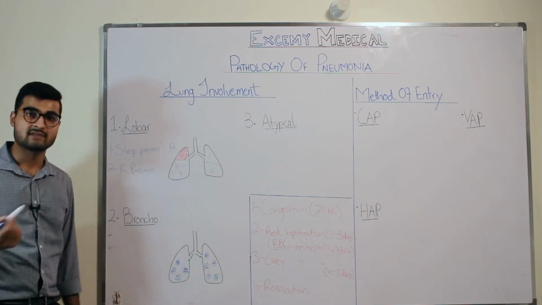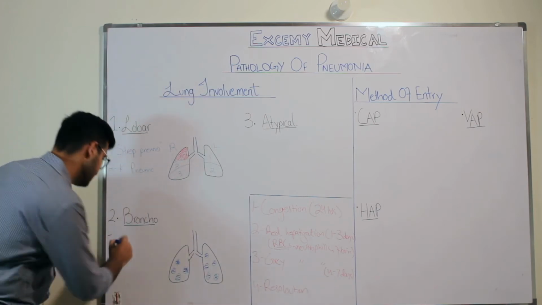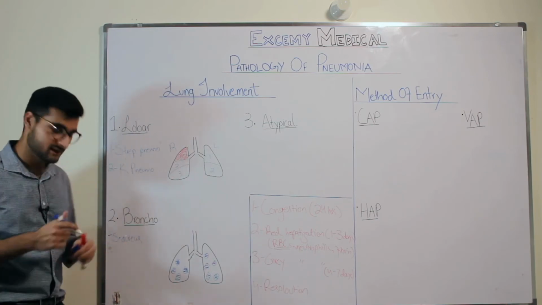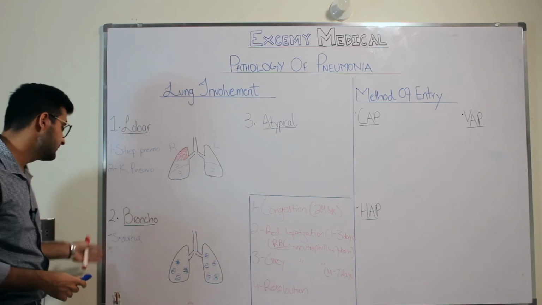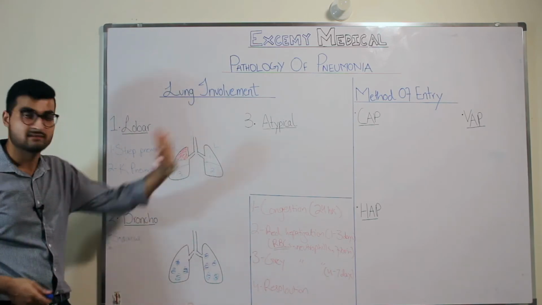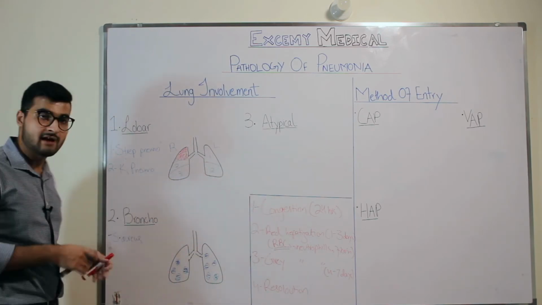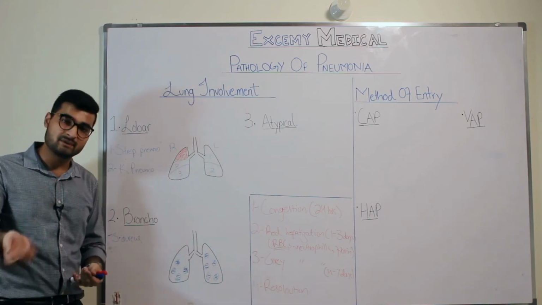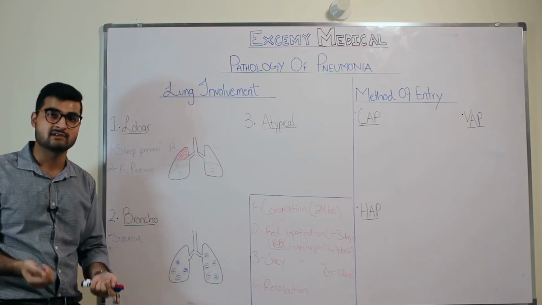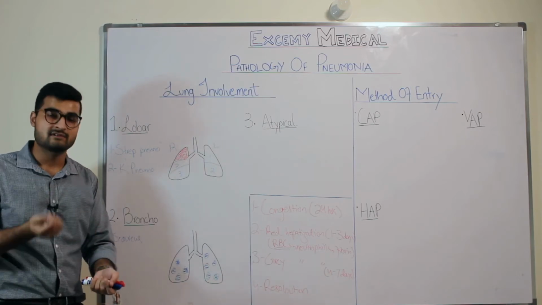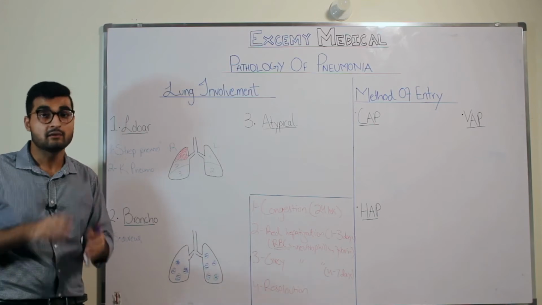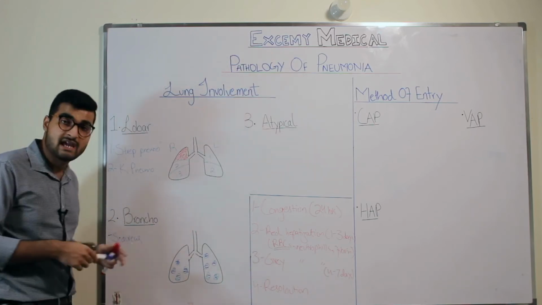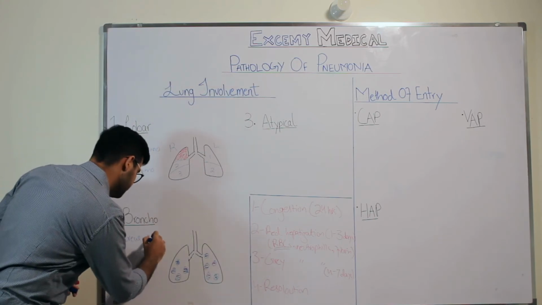So the first organism that we'll be talking about is Staph aureus. Now, Staph aureus is something that we all have definitely heard about. Staph aureus has multiple strains, and we'll be talking about which strains come over here and which strains come later. So Staph aureus is usually common in patients who are IV drug users. Obviously, people who are IV drug users constantly inject themselves, which is why it is very easy for Staph aureus to get inside their blood and infect their lungs, causing bronchopneumonia due to Staph aureus. So it usually happens in patients who are IV drug users.